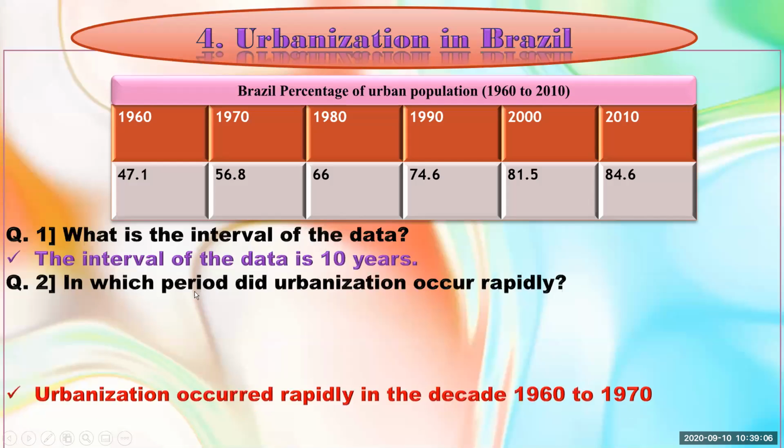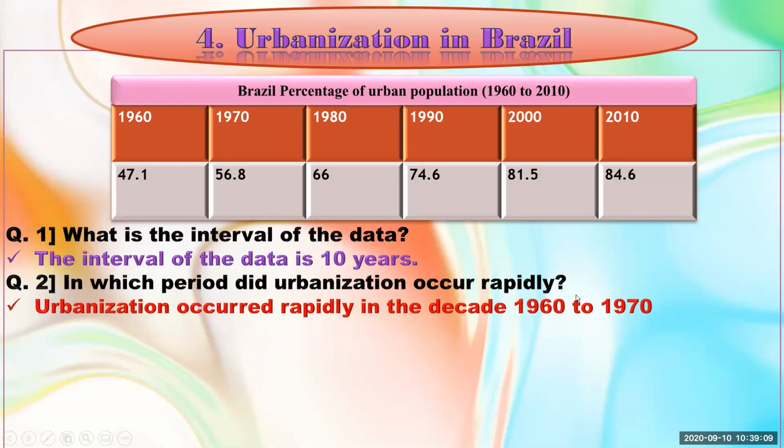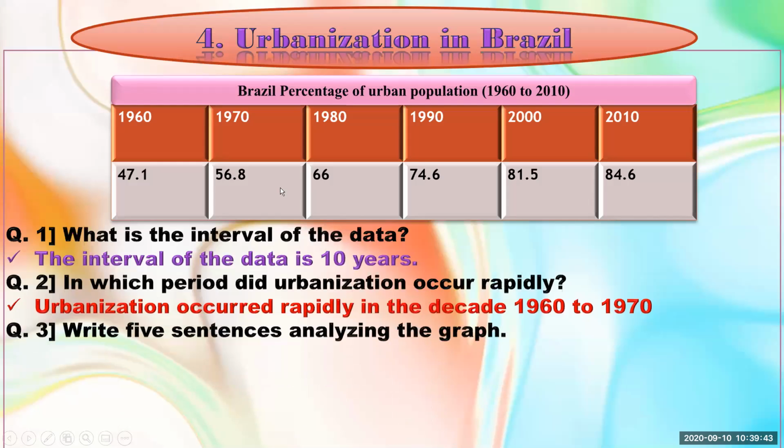Now the next question, in which period did urbanization occur rapidly? Here we can find out the difference between both decades, and we will come to know which period urbanization occurred rapidly. The decade 1960 to 1970 has the most difference we can find from these figures. Means 47.1 to 56.8, it is increased, and the difference between these two figures is more.